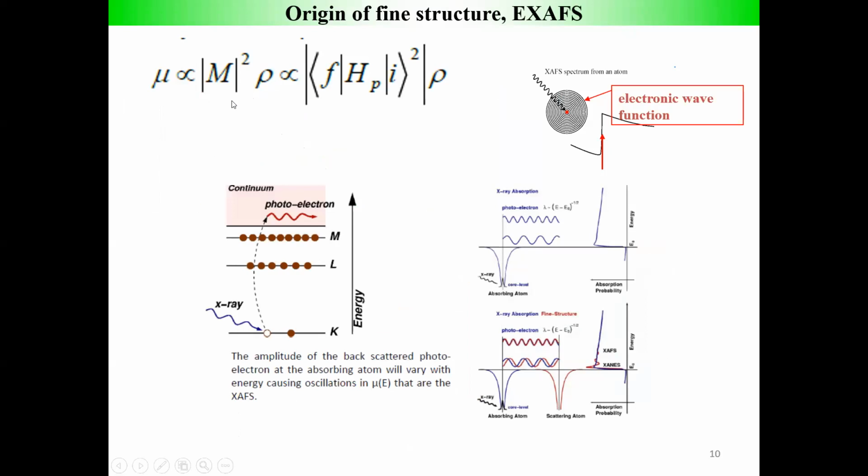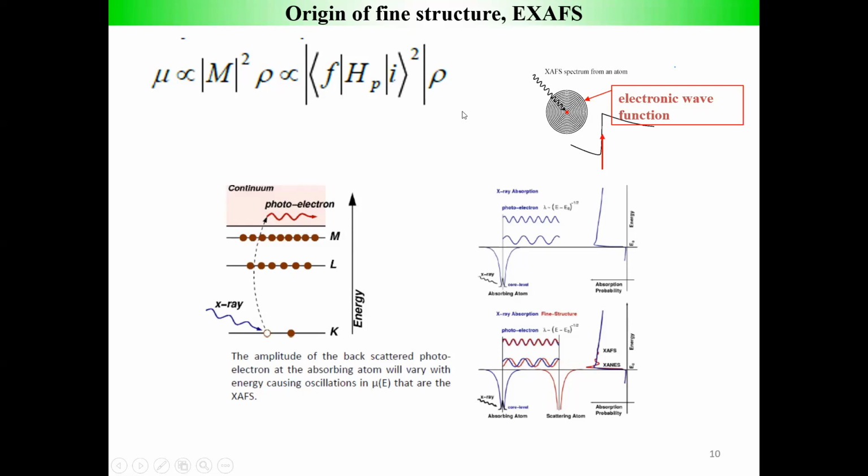So when you shine an X-ray photon, the electron is ejected out, giving a photoelectron that you can imagine like a free electron wave or a plane wave. In a single monoatomic gas or an isolated atom, this outgoing wave is non-interfering with any other absorbing or backscattering atom. So it doesn't see any change in the wave function. That's why there is a monotonic decrease in the X-ray absorption. For example, here you see.